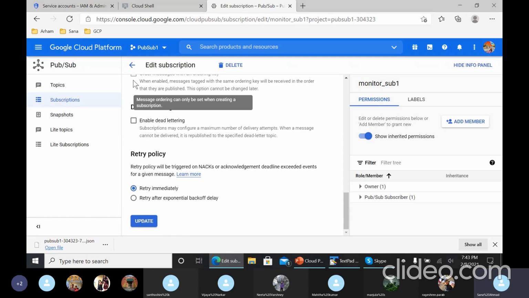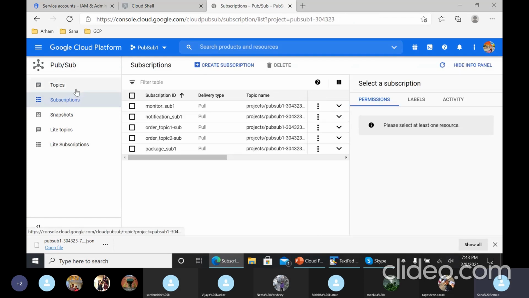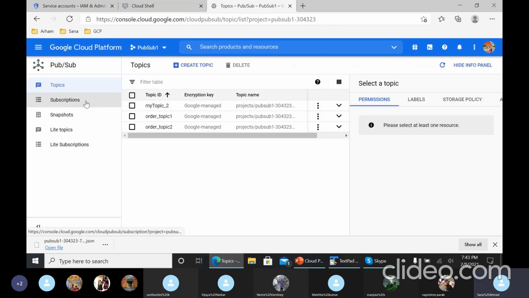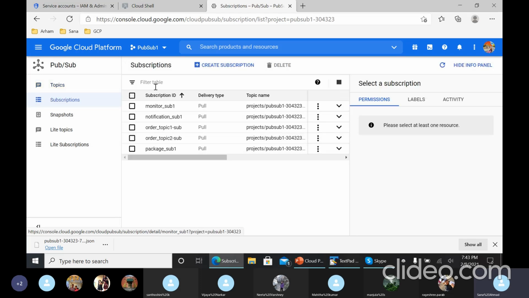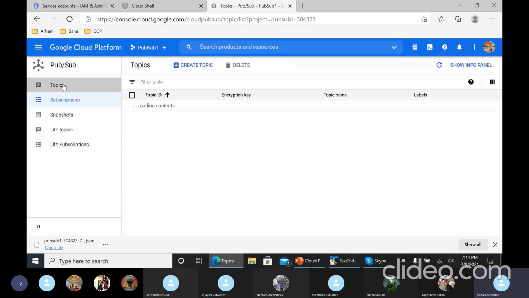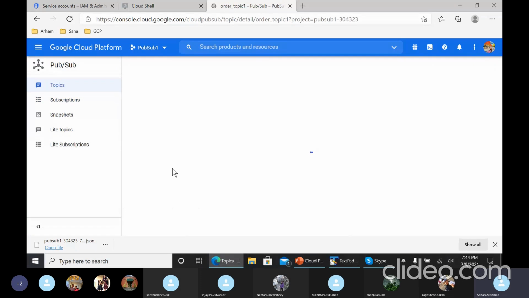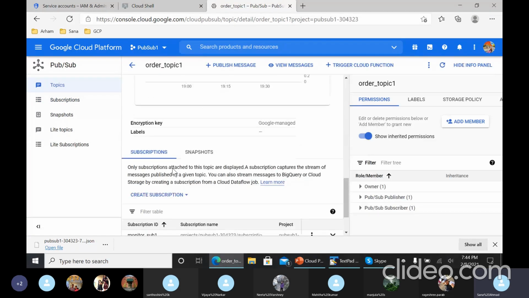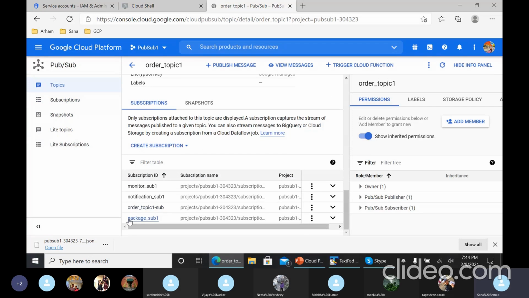No, sorry, not here. So this part is, we saw the creation of topics where the messages would be kept, and here we also created subscriptions, like the subscribers for that. Okay, this part is clear, right? In this, my order topic 1 has order details that would be given to the packaging subscriber, and also to the notification subscriber, and I also created a monitor sub.